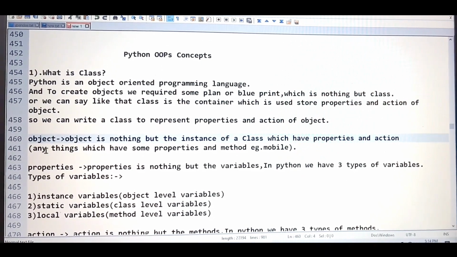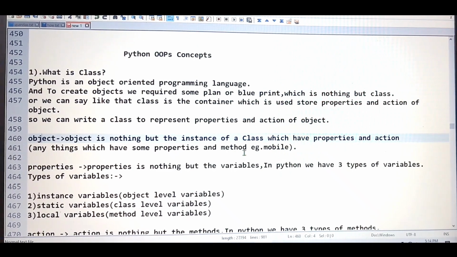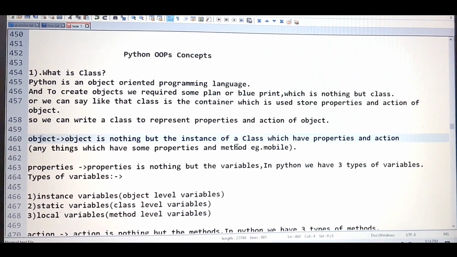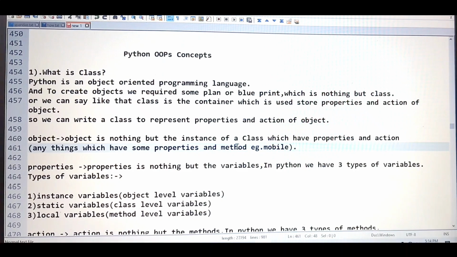In a simple way, anything which has some properties and methods is nothing but the object. Best example, mobile. A mobile has some properties and some methods, and a method is nothing but the action only. Don't be confused about what the method, action, and properties are.